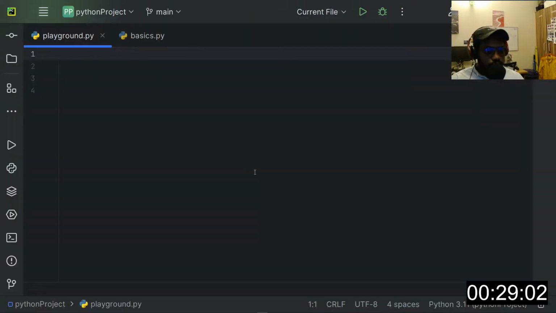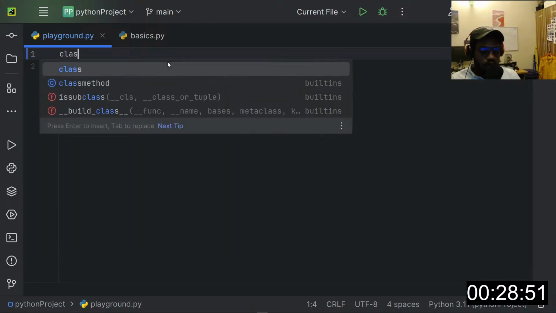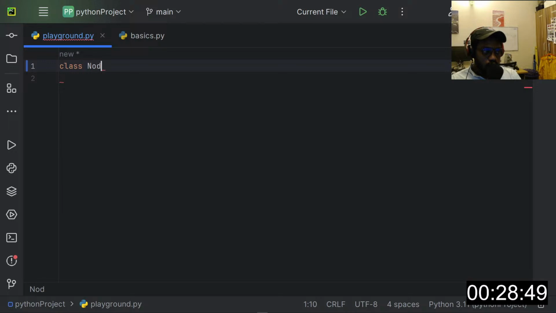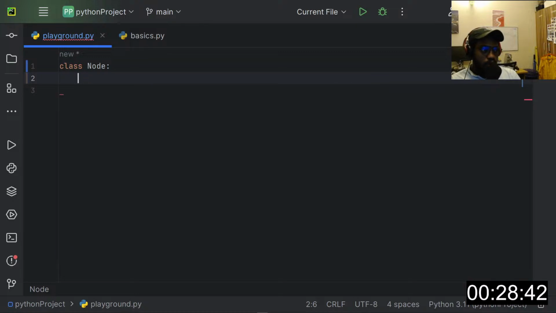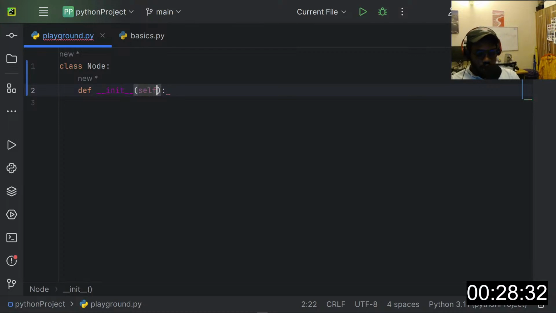Okay. So we know a tree is made up of nodes, right? So basically we are going to be creating instances of nodes. So let's create a node class. We'll call this class Node, and this node will have 3 properties. First of all, when we instantiate this node class, we need a constructor function, and this function is going to take a value.